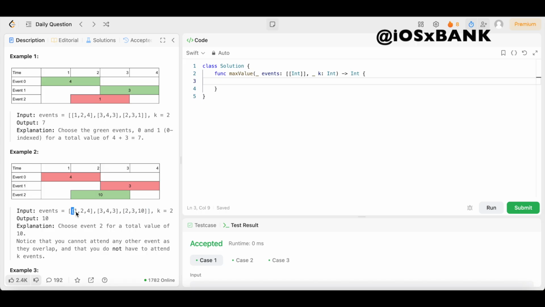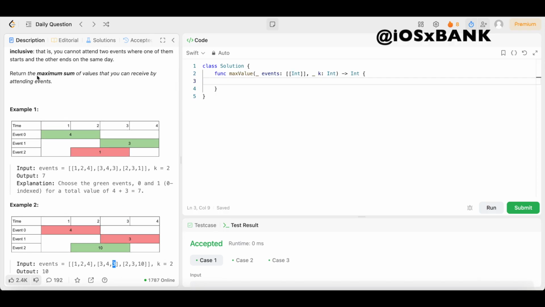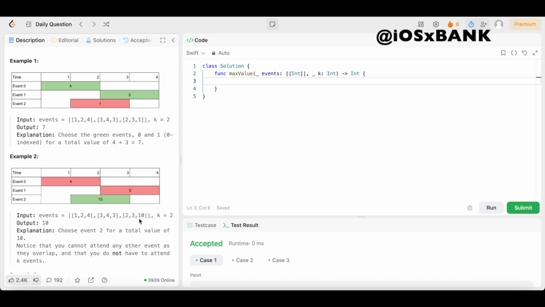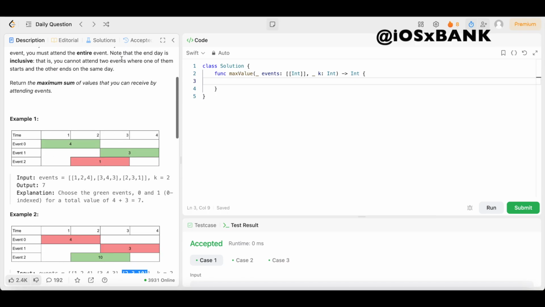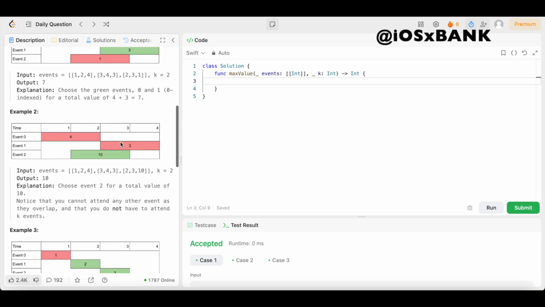However, if we went to these 2 events, we would only get a total value sum of 7, right? Because this event gives us 4 points and this event gives us 3 points. But since we want the maximum sum of values, we could get 10 points right here. If we went to these 2 events, we get 7 points, this 4 plus this 3. Or we could just go to this one event and get 10 points, and 10 is greater than 7. So that's why we're choosing this event instead of these 2 events, because we want the maximum sum.